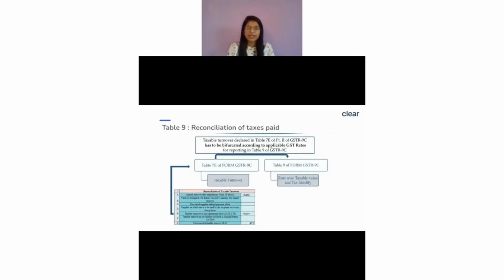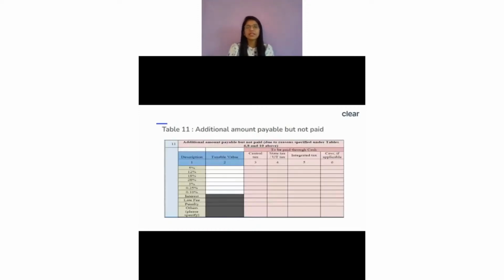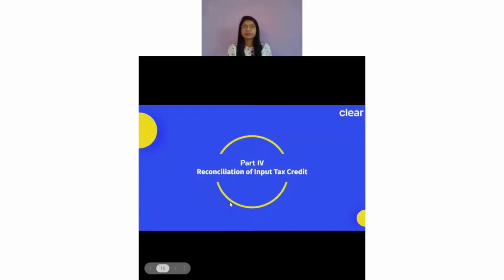Now the next part is, because we just talked about the liability part, right? How exactly we have to show the liability part. If there's a difference, we have to tell the reasons why there is a difference. And if there is some extra liability which we have not discharged in the GST-9 form, then we have to show that value over here and accordingly even pay the taxes.